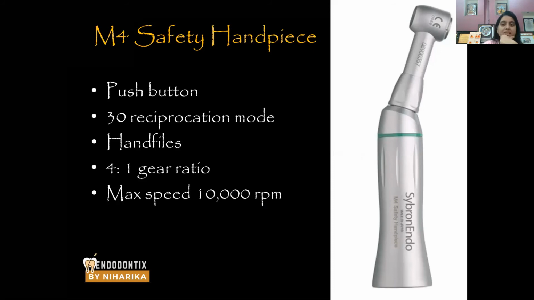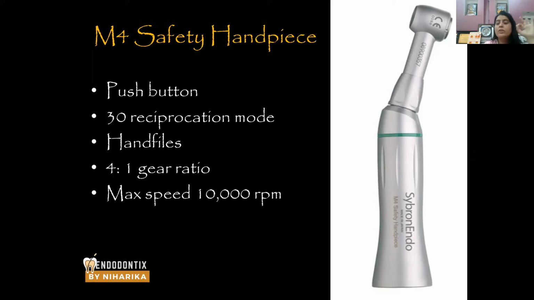M4 safety handpiece. This is a good handpiece by Cybron Endo. This is a push button handpiece. The motion is 30-degree clockwise, 30-degree anti-clockwise. You know what is the principle behind this? This basically represents the watch winding motion produced by your hands. Balanced force technique, the watch winding motion. Okay, this moves like 30 degrees clockwise, 30 degrees anti-clockwise. So your files are absolutely safe and your canals are safe, deprived of any iatrogenic error.